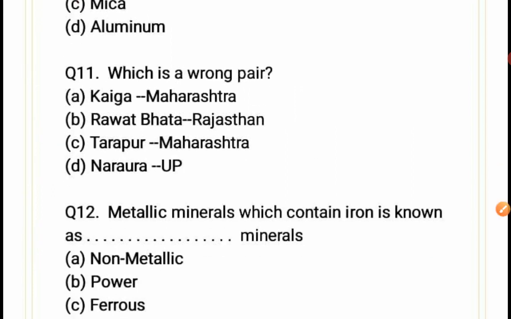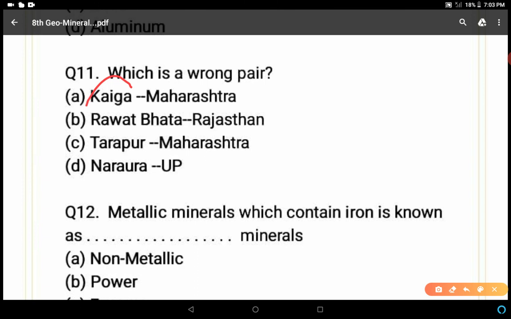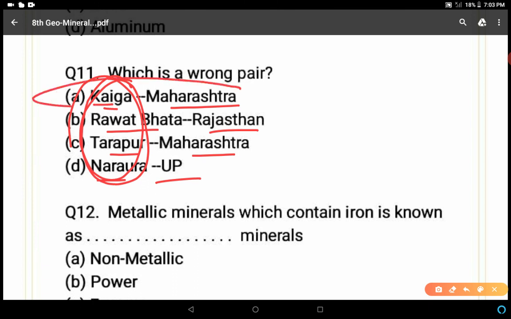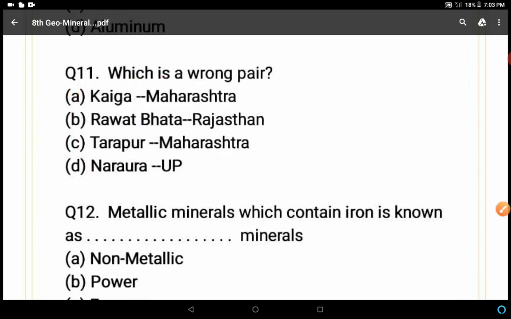Which is a wrong pair? Carefully. Kaiga, Rawatbhata, Tarapur, Narora. Definitely you have to identify. These are the nuclear power plants in India. Kaiga, Maharashtra; Rawatbhata, Rajasthan; Tarapur, Maharashtra; Narora, UP. So these are the states where these power plants are located. Kaiga is located in Karnataka, so this pair is wrong. So A is the correct answer.